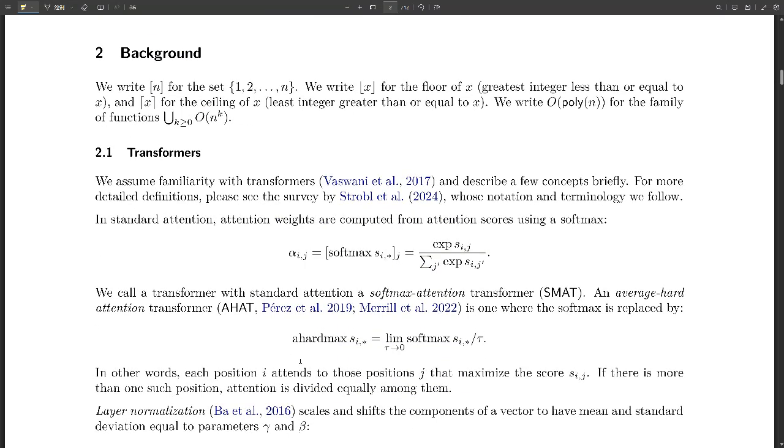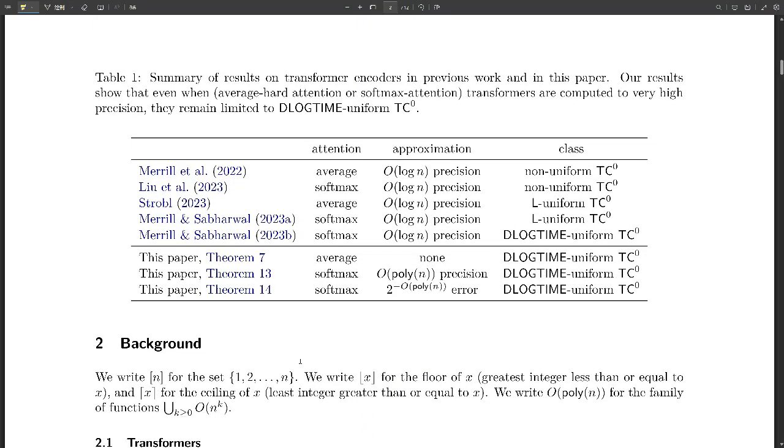So what's the verdict? Do they? Nope, they don't. What Chiang proves is that even with this unlimited precision, or even with a little bit of error allowed, both AHATs and SMATs are still stuck in TC0. Wow. No matter how much we try to boost them, there's this hard limit they can't get past. That's a little unsettling. It definitely makes you rethink things. There's a whole bunch of problems that need more power than TC0 allows, and it seems like transformers, at least the way we know them now, just can't solve those problems.